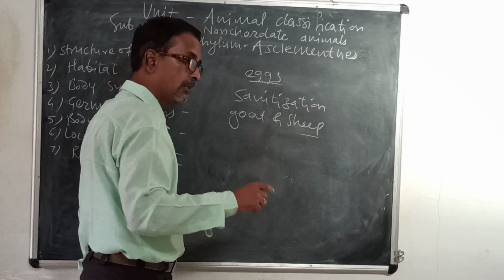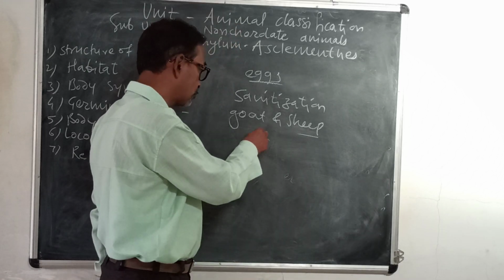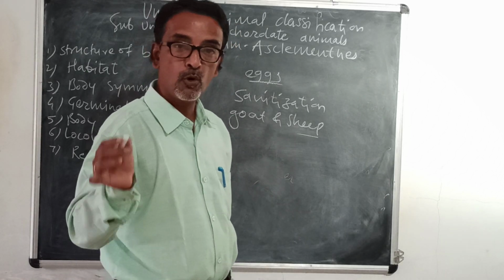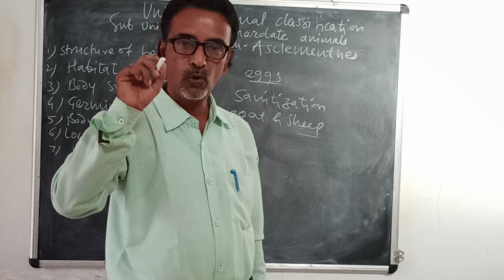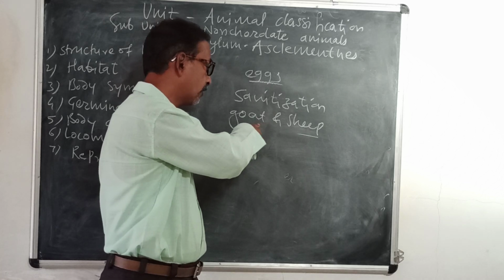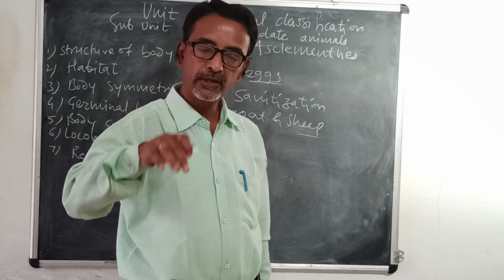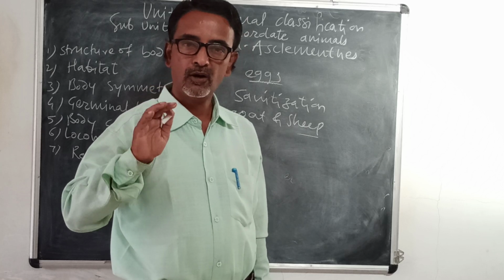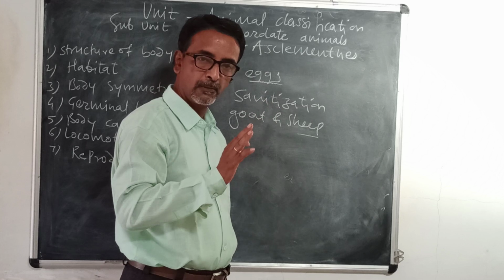As the name suggests, liver fluke enters the liver. It enters through contaminated water. If the water is contaminated with its eggs, then the eggs enter the body, enter the liver, and affect the goat and sheep.